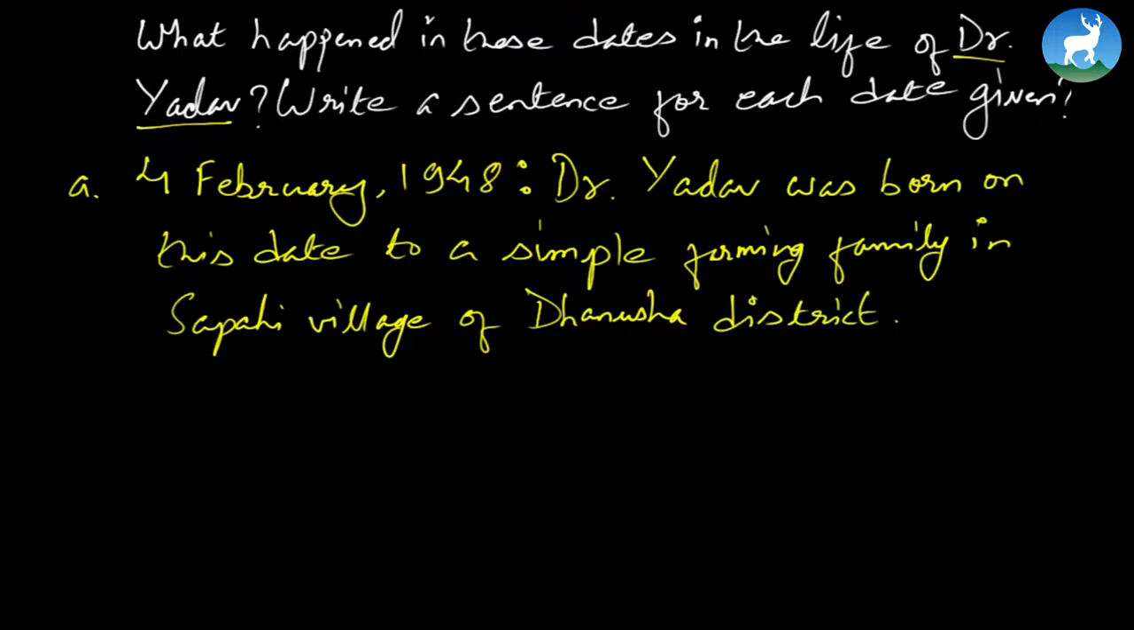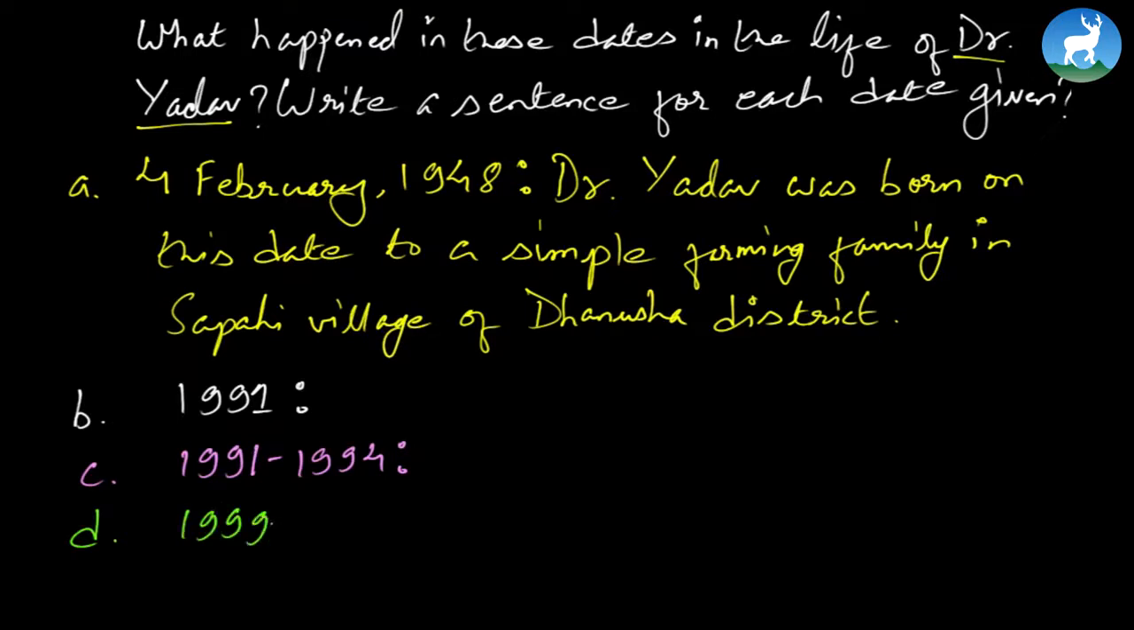See, every one of these dates is given in the passage, so you'll have to read the passage and figure out what happened on that particular day. Similar to this, you can do it yourself, or in the class, or as homework, right? Like in the year 1991, your task is to write down what happened in this year. Number C: what happened in the year 1991 to 1994? Similarly, what happened in the year 1999 to 2001? And finally, what happened in the year 2008? Alright? So moving further, we're going to solve a few questions based on this passage.